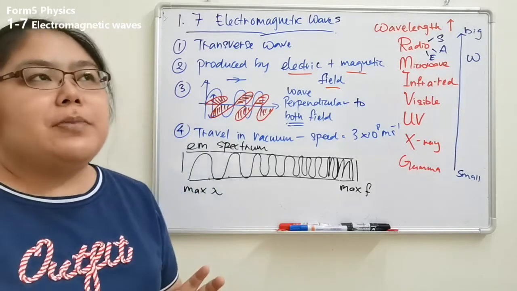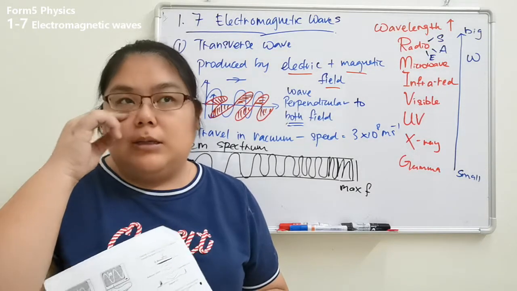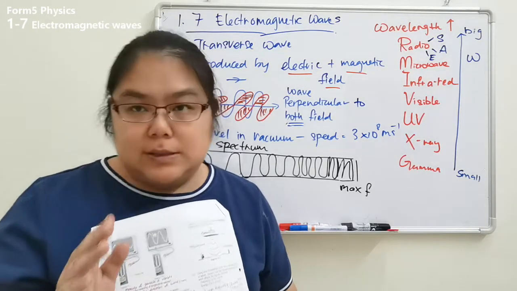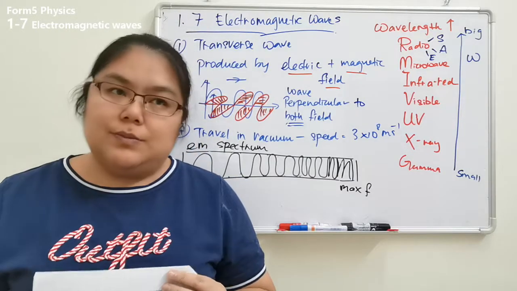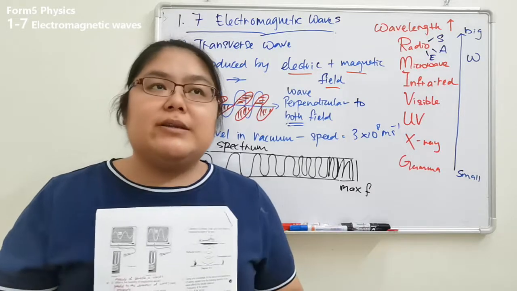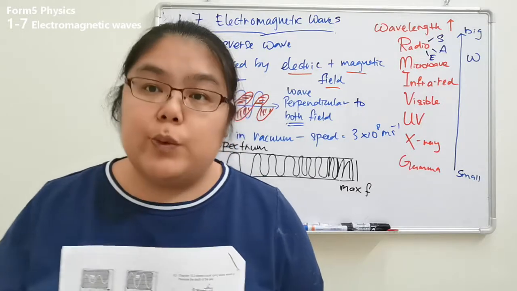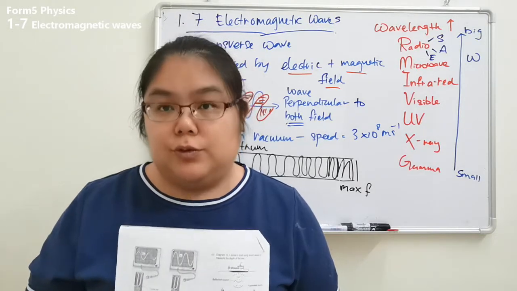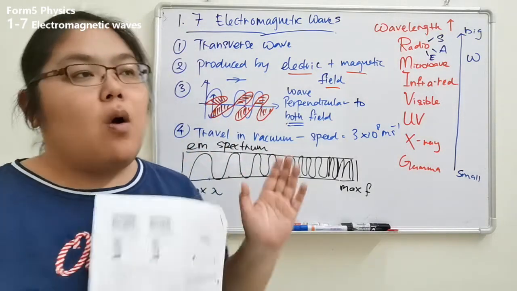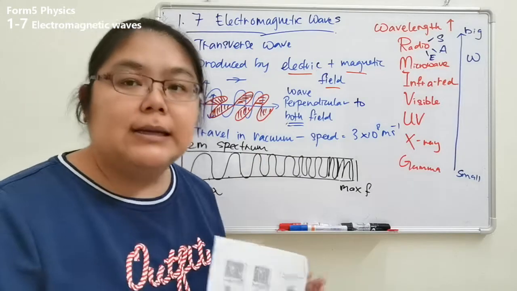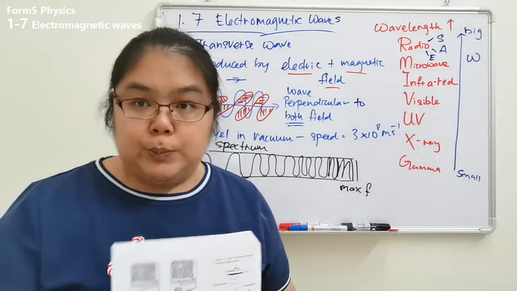Okay, electromagnetic wave means the wave doesn't need a medium to travel. That means through the vacuum, it can still move and travel. But another one is the mechanical wave. A mechanical wave means it needs a medium to travel. Example, a sound wave, a longitudinal wave. It needs the molecules to help transfer. So from here we learn the last one. Electromagnetic wave means all the waves I mentioned here don't need a medium to travel. That means they can go through the vacuum.